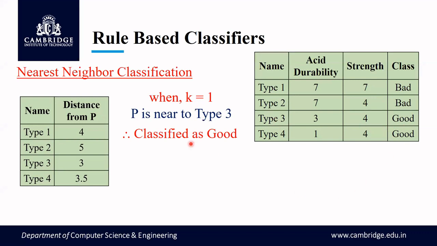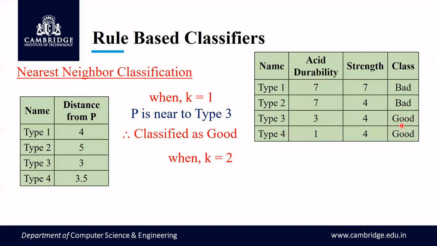Now I have to consider when K is equal to 2. When K is equal to 2, I have to consider the 2 nearest neighbors. Again, among the distances given to us, which are the two records for which the distance is very less? It is type 3 and type 4, because these are 3 and 3.5. Now I will see what classes are assigned to type 3 and type 4. Check it in this training set. It is good.